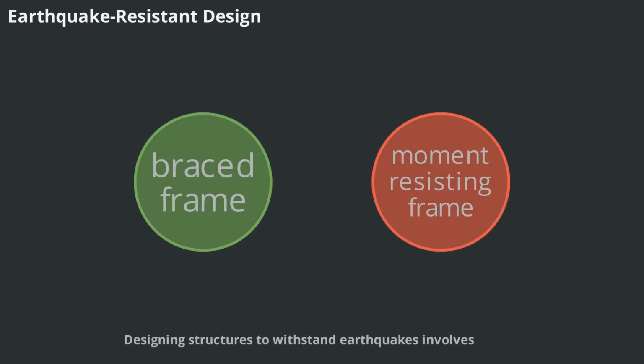Designing structures to withstand earthquakes involves using special systems like braced frames, moment-resisting frames, diaphragms, and shear walls. Braced frames use diagonal members to resist lateral forces, while moment frames rely on strong joints between beams and columns. Diaphragms transfer forces between vertical elements, and shear walls provide additional resistance. The choice of system depends on the building's use, cost, and architectural requirements. Proper earthquake-resistant design is vital for safety in seismic zones.